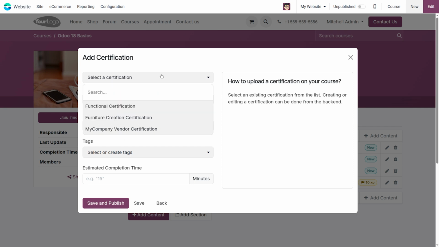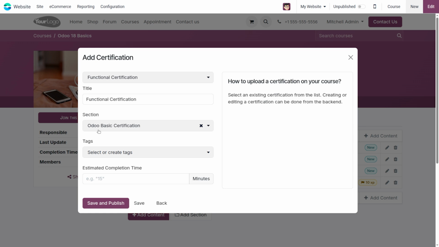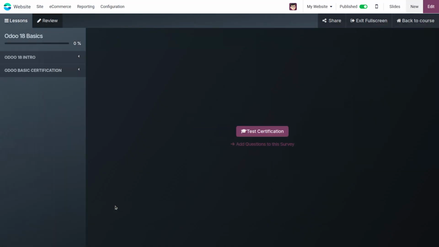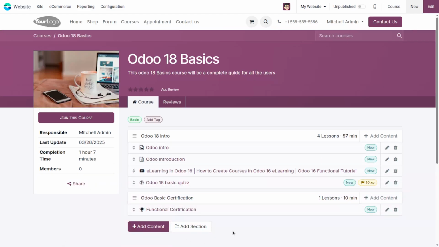We have already created a certification previously, so we can choose that functional certification for this course, and we can set the estimated time for completing this certification, and we can save and publish it. Now we will be on this certification page. We can go back to the course by clicking this back to course button.